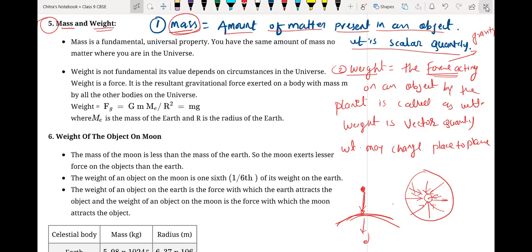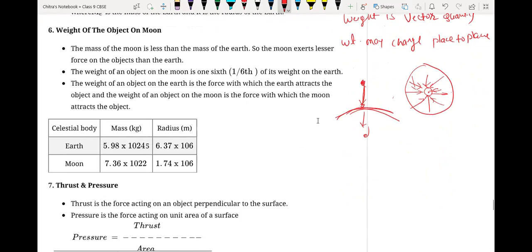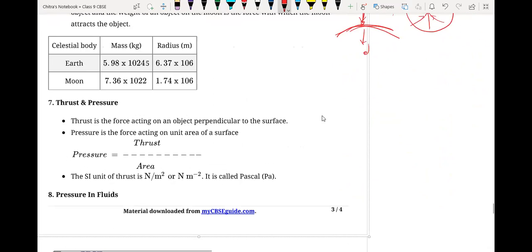So then where will it be the highest? Yes. See, Earth is not a perfect spherical shape.